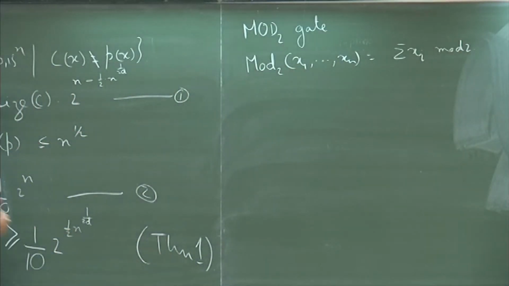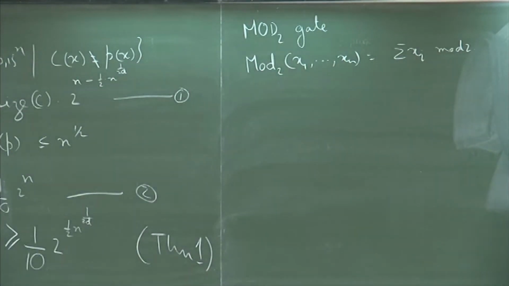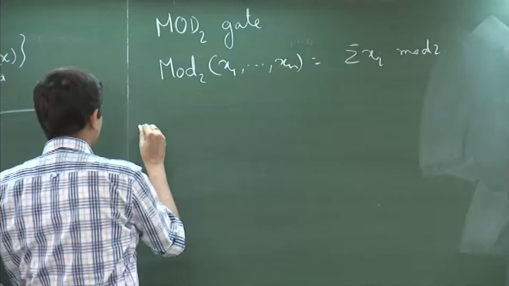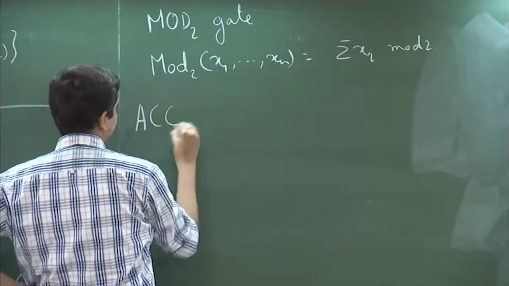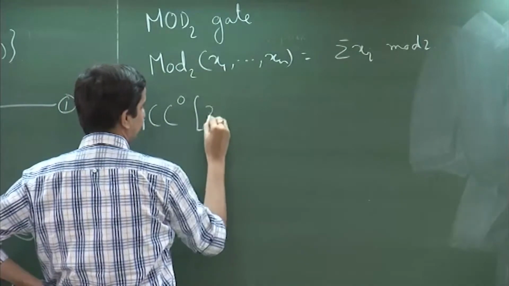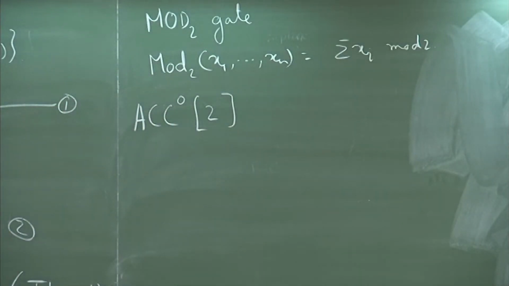Suppose I append to an AC 0 circuit, that is, together with AND, OR and NOT gates, it can also have these mod 2 kind of gates. Then what kind of power do these circuits have? There is a name to this also. This is known as ACC 0, and in square brackets this 2 means that it has mod 2 gates.